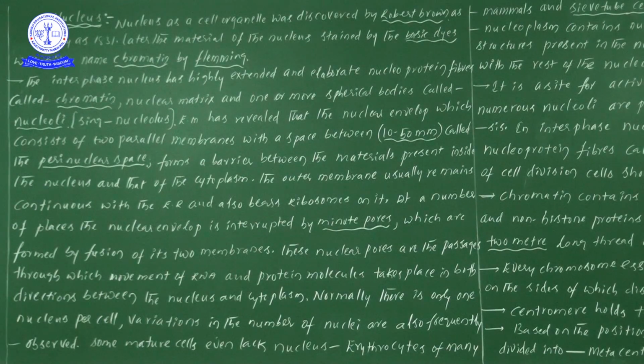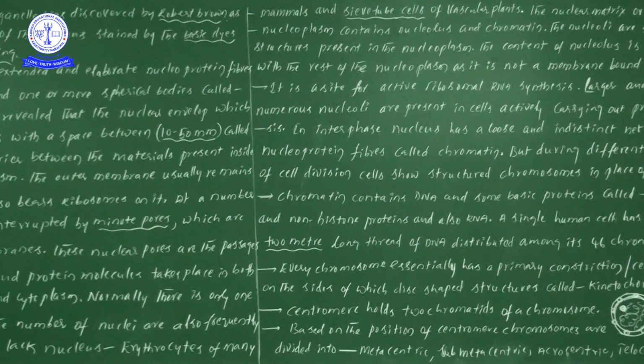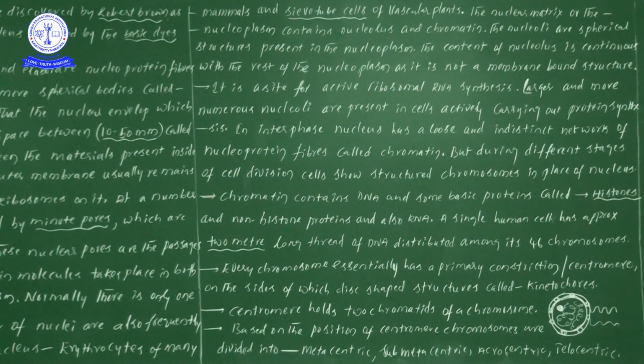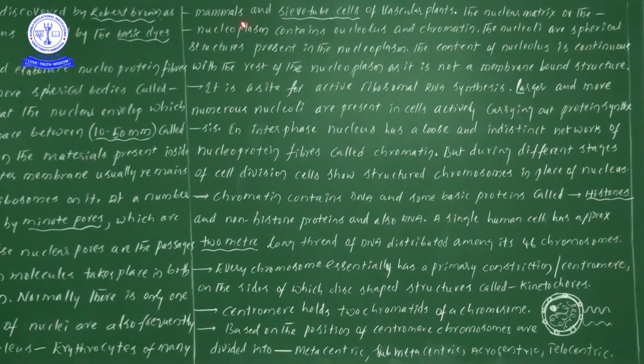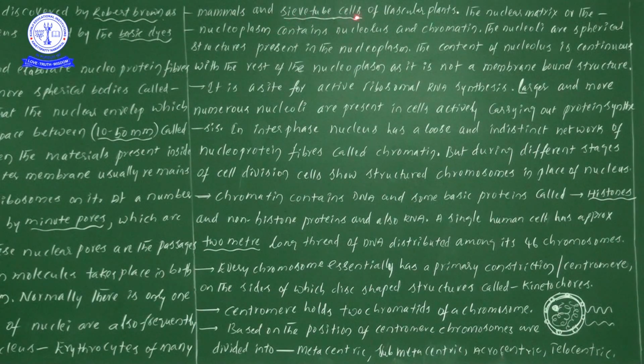In mammals, the erythrocytes of mammals, mammals meaning mostly human beings, lack a nucleus. Next one, sieve tube cells. In anatomy we discussed sieve tube cells in the phloem. The phloem has four parts: sieve tube elements, companion cells, phloem fibers, and phloem parenchyma.